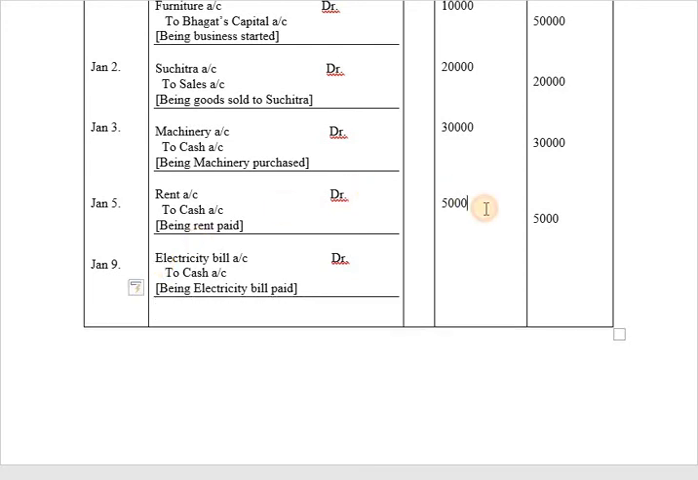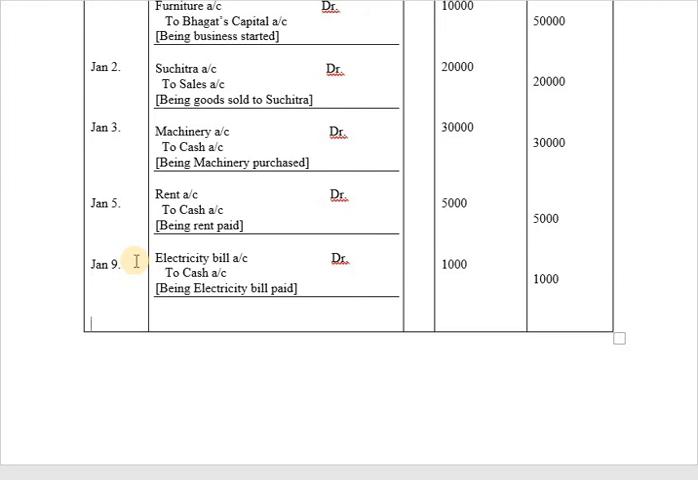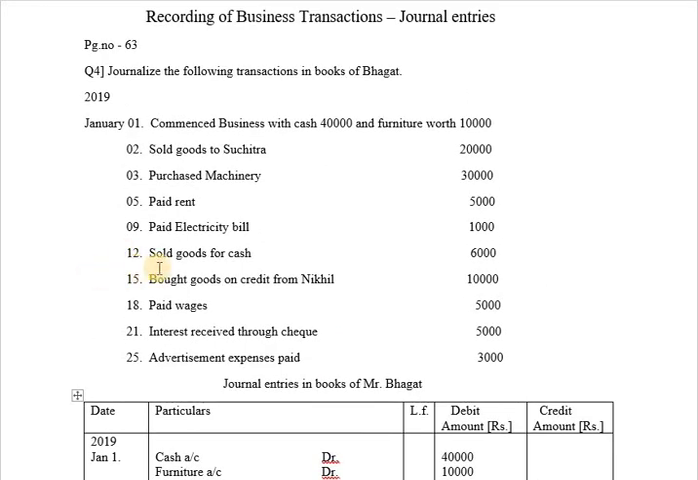So 1,000 rupees will be recorded on debit side of the journal entry, and 1,000 rupees will be recorded on credit side of the journal entry. Next, after January 9, we have another transaction on January 12, sold goods for cash. Sold goods means you are selling the goods and you are receiving cash. So cash is coming into the business, and sales, it is an income to the business. So the journal entry on January 12, and you have sold goods for cash rupees 6,000.